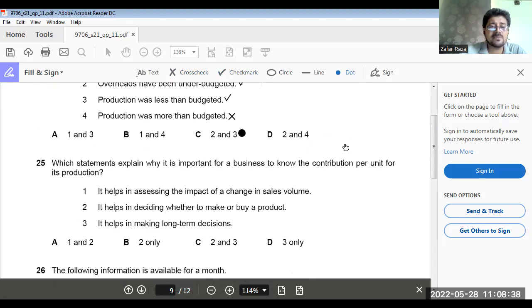25. Which statements explain why it is important for business to know the contribution per unit for its production? Now it has to assess the impact of changes in sale value. Yes. This is correct. Okay. It has been deciding whether to make or buy a product. It has been long-term decision making. No. Only option 1 and 2. So correct answer is A. 1 and 2.